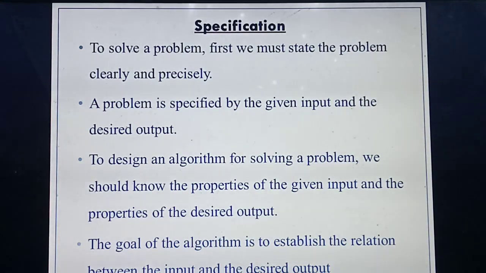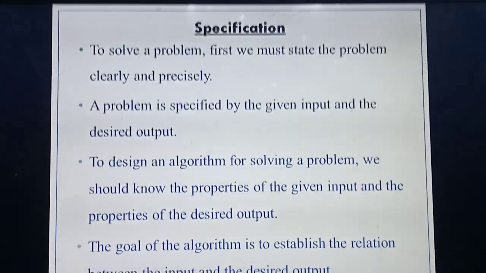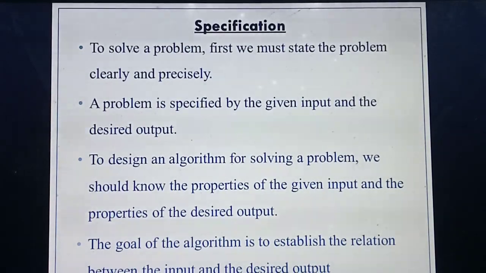Okay, so what does specification actually mean? You might have seen a lot of problems, isn't it? If you are given a problem, in specification you should first state the problem clearly. What will you do? First you will read the question, then you will put the heading as solution, then you will write the problem, isn't it?